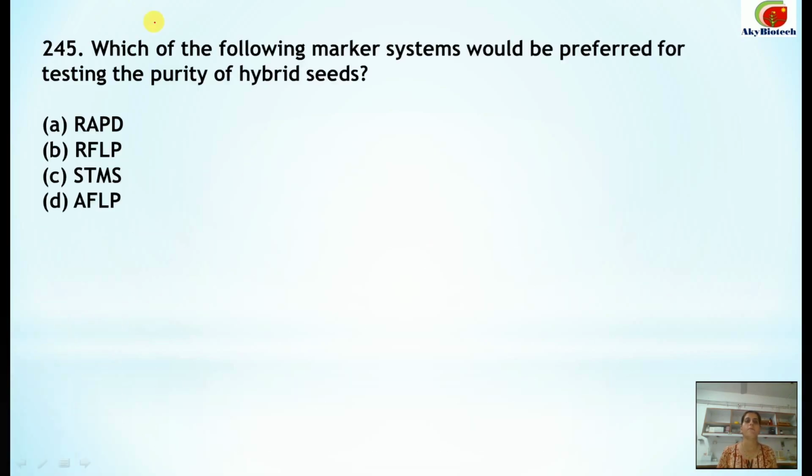Number 245. Which of the following marker systems? I would repeat that many of the questions have also been put up in the examination related to the marker system. So you have to be very clear with all the questions. Which of the following marker systems would be preferred for testing the purity of hybrid seeds? So the correct is this one, that is STMS. It is most preferred because this is a codominant marker and it is easy to use this marker.